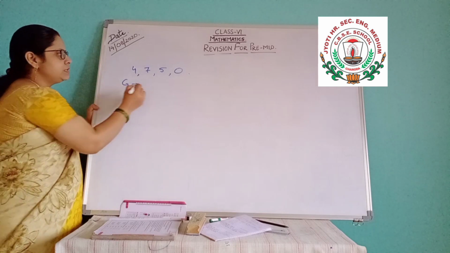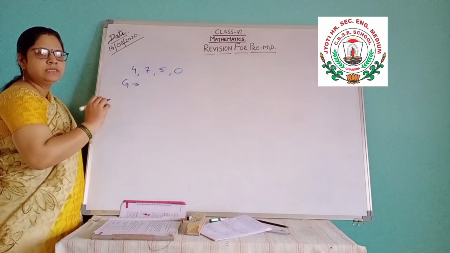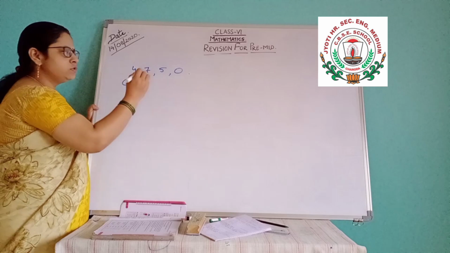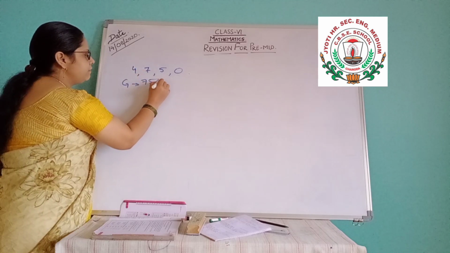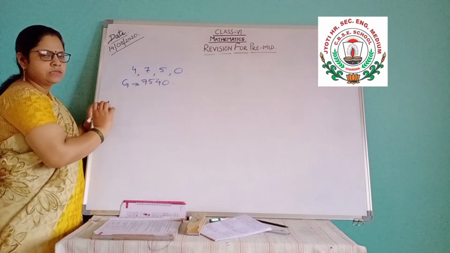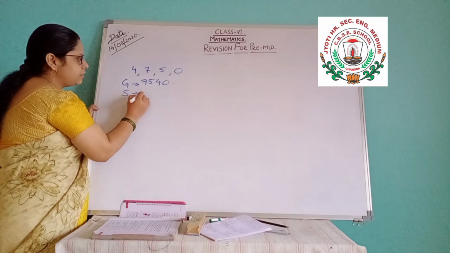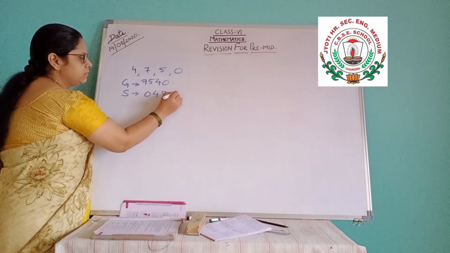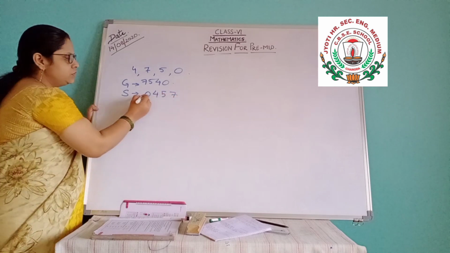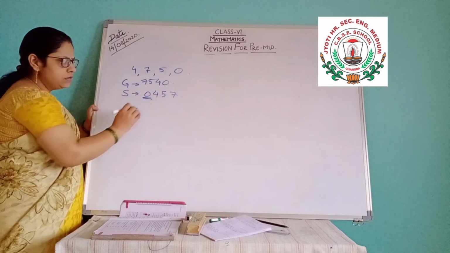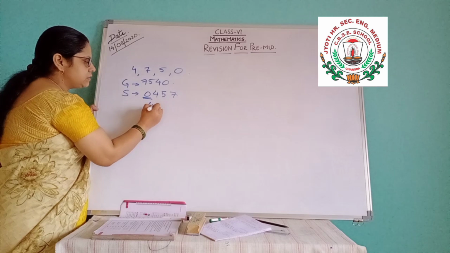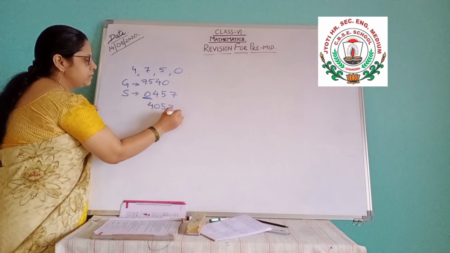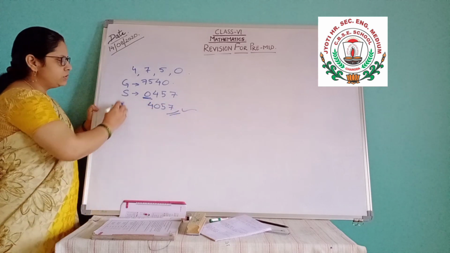Greatest number of this is, you arrange these digits in greater to smaller. That is 7540. This is the greatest number. And the smallest number, if I make in the reverse order, that will be the smallest. But 0 does not come in the beginning. So we will interchange these digits. Means 4057. This is the answer for the smallest one.